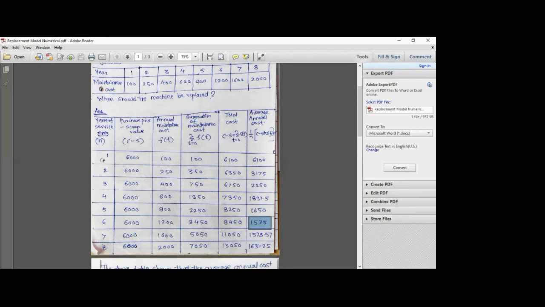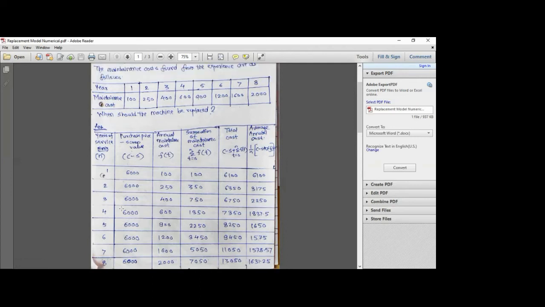Then 11,050 divided by 7 comes out to be 1578.57, and lastly 13,050 divided by 8 is equal to 1631.25, right?